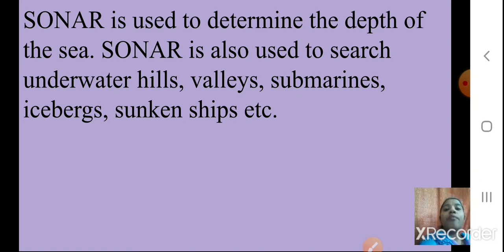Students, which type of sounds is the transmitter transmitting? Ultrasonic sounds. So you will remember that your sonar system is based on ultrasonic sounds. These ultrasonic sounds are transmitted, and they go and hit the object. These objects can be anything, as we have seen. They can be underwater hills, valleys, submarines, icebergs, or sunken ships. Many things can be there.